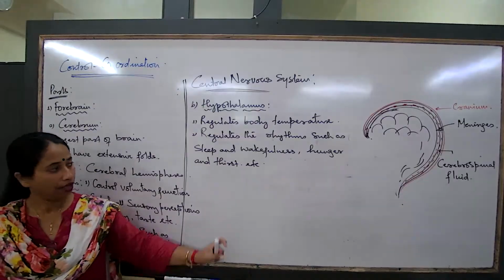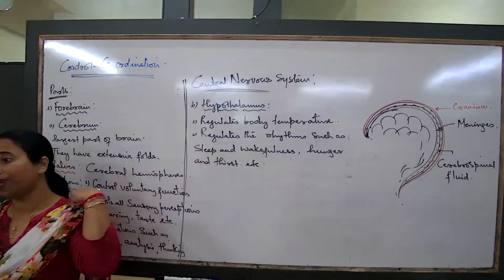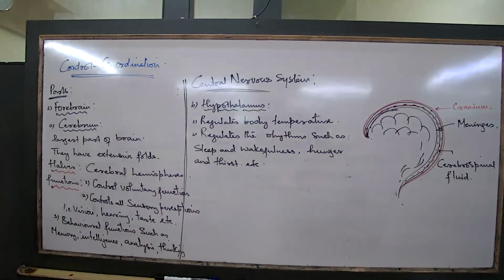Now whenever we are thirsty, when the water level in our body starts dropping a little bit and we are actually feeling very thirsty, what happens? Our mouth starts getting dried out. That is also a signal provided by the hypothalamic neurons that it is time to drink water. Hunger, yes, we all can understand hunger.